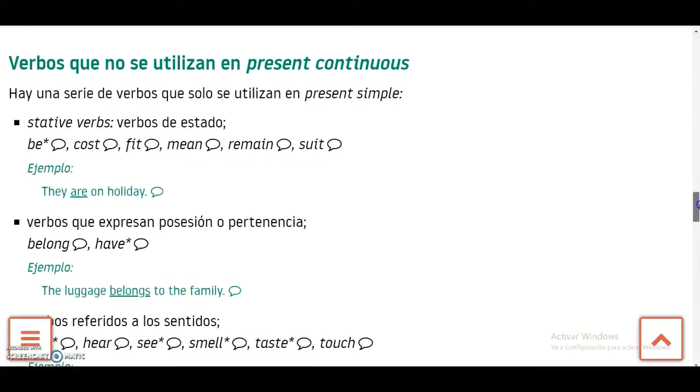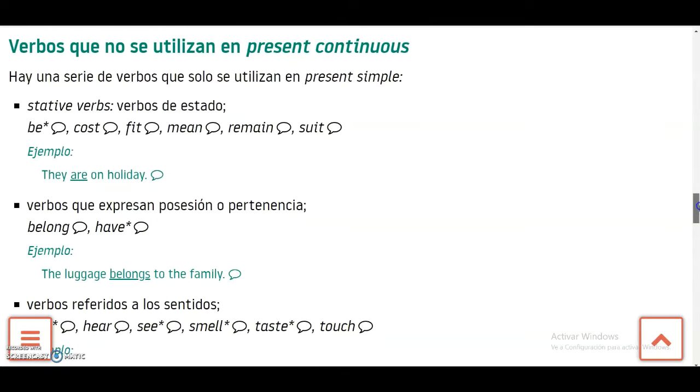there are some verbs that are not used in the present continuous, they are used solely in present simple. For example, be, cause, fit, mean, remind, and suit. Okay, they are on holiday. Okay, the verb to be, you cannot put with the continuous. Also, other verbs that express possession.